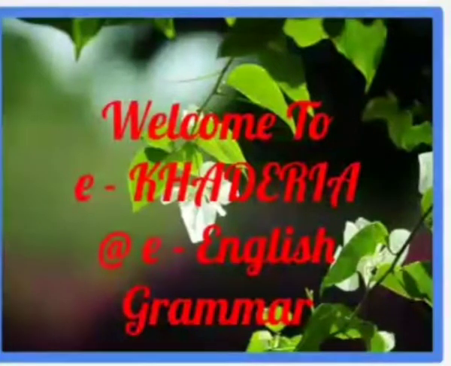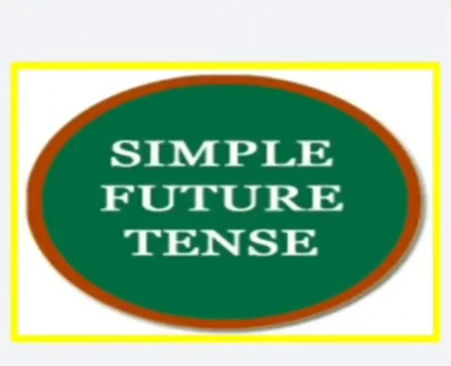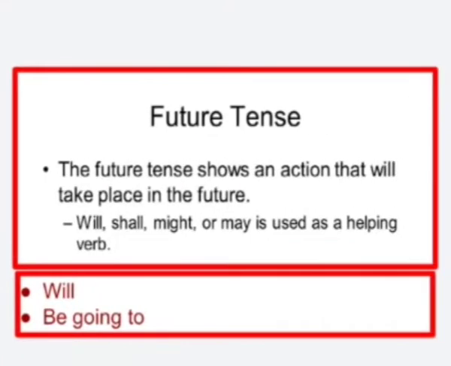So today we are going to see about the future tense, the simple future tense. There are a few different ways in English that you can talk about the future. We generally use will and going to speak about the future. The simple future is used to refer to an action that will happen in the future. The future tense shows an action that will take place in the future.